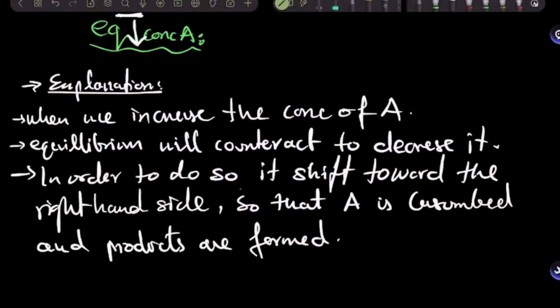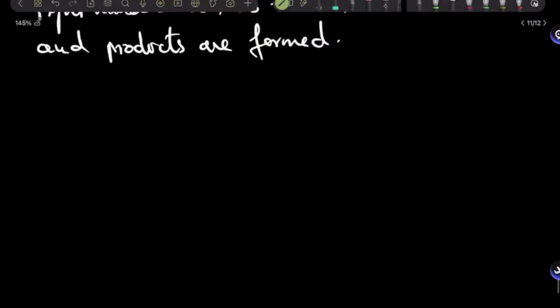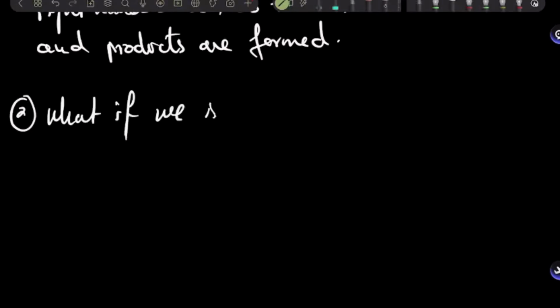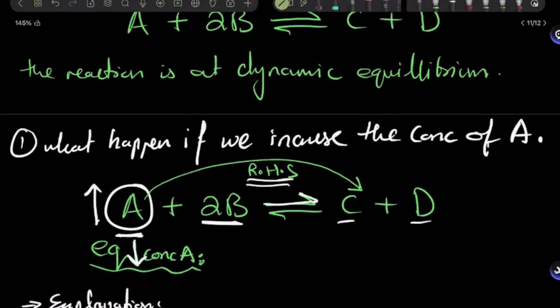What if I increase the concentration of B? Let's do that also. Let's do this in detail. What if we increase the concentration of B? What should happen? Let me duplicate this.